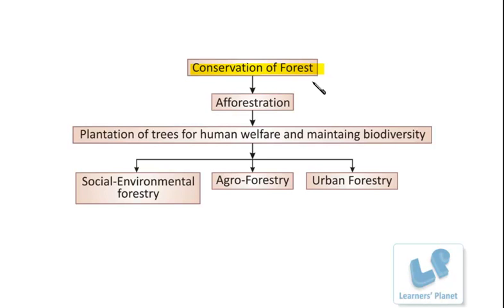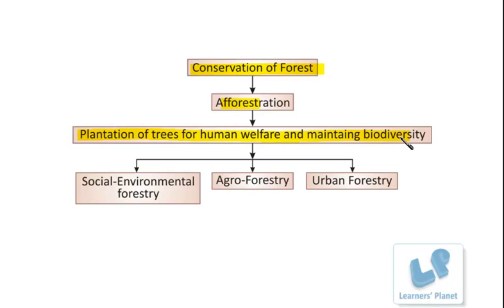Besides this, the next point is afforestation or reforestation, right? The land which has been destroyed due to deforestation should now be properly cultivated. So afforestation basically means plantation of trees for human welfare and maintaining biodiversity.